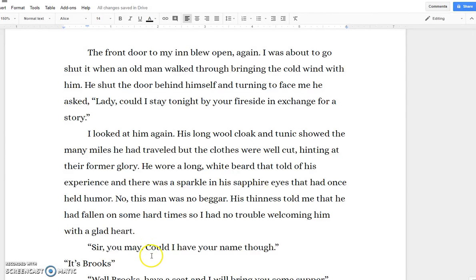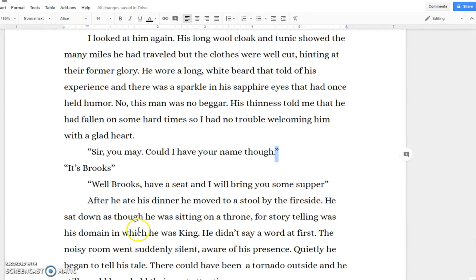So one space after the punctuation. The exception is this opening quotation mark. You do not need a space after the opening quotation mark. But after a comma, after a period, you do. Quotation marks being the only exception. You need to do that.